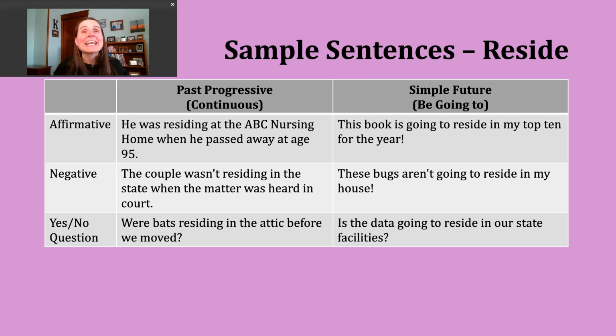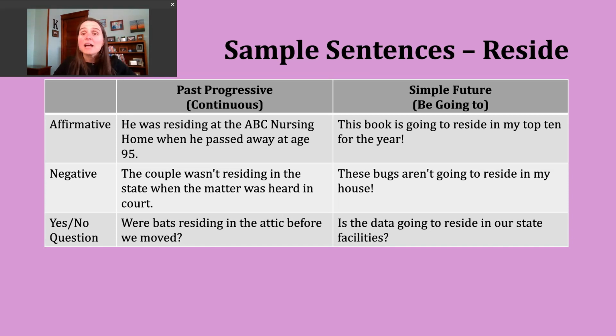Now let's look at negative simple future sentences. To do this, again, I start with my subject. I use the form of be that matches am, is, or are. Then I use not, going to, and the base verb. Here's another example. These bugs aren't going to reside in my house. Right? Someone else might be saying, oh, no. We're going to take measures. We're going to do things to get rid of them.